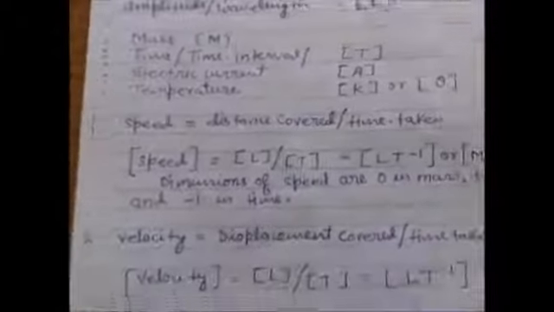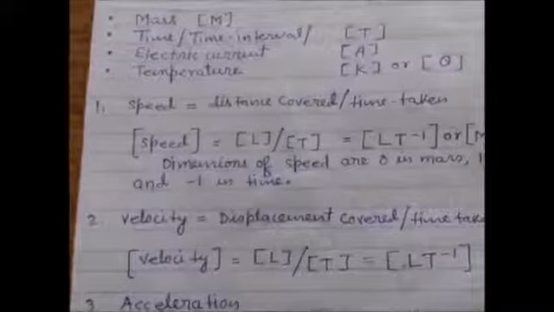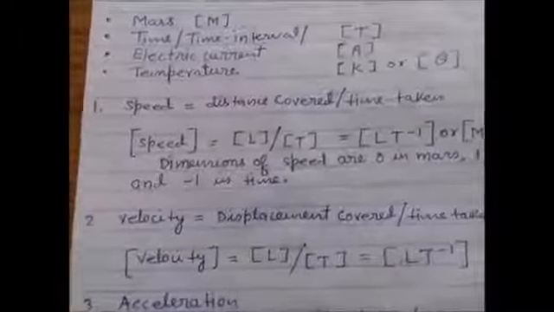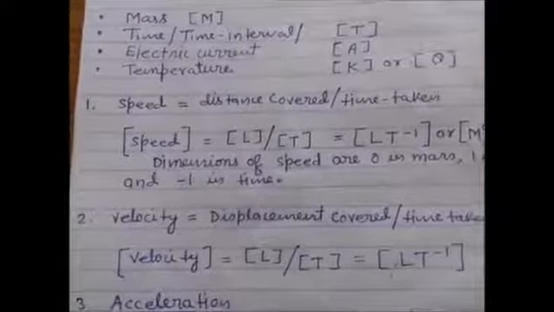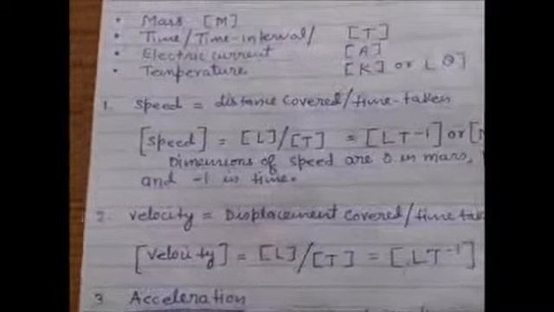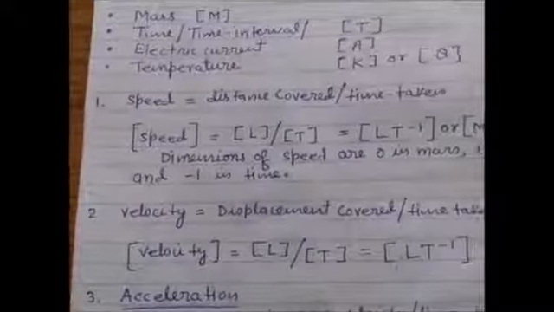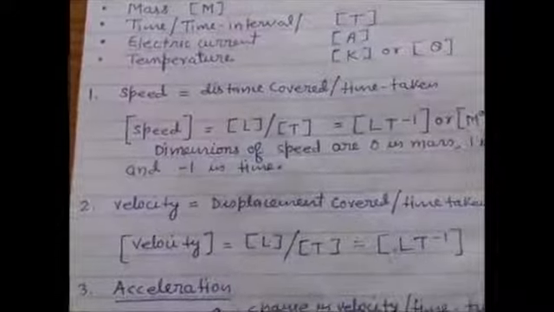Okay. Now I will calculate some dimensions of a physical quantity. For example, you wish to calculate the dimensions of the physical quantity speed. Okay, so first you write the formula. Speed is distance covered upon time taken.